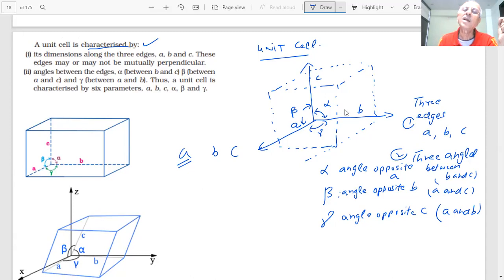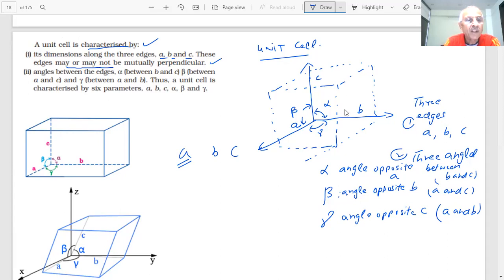A, B, C are the three edges. Opposite to A is the alpha angle, opposite to B is the beta angle, opposite to C is the gamma angle. This is a convention we have taken. So we should know the dimensions along the three edges, A, B, and C. They may or may not be mutually perpendicular. Important point, students.